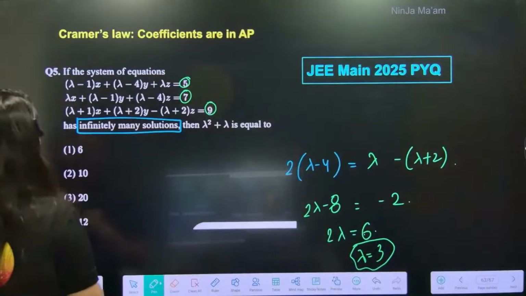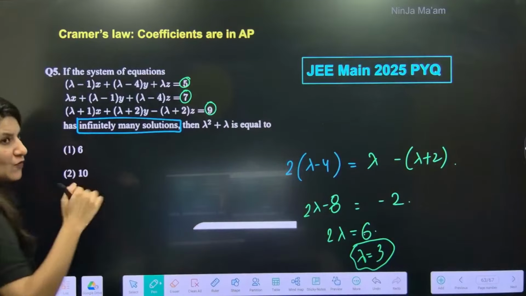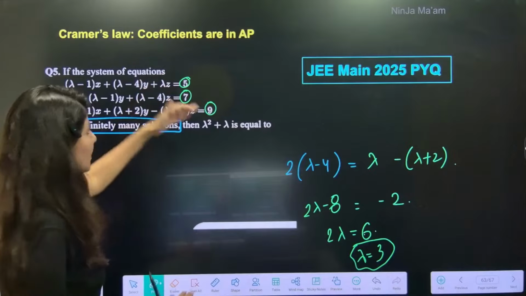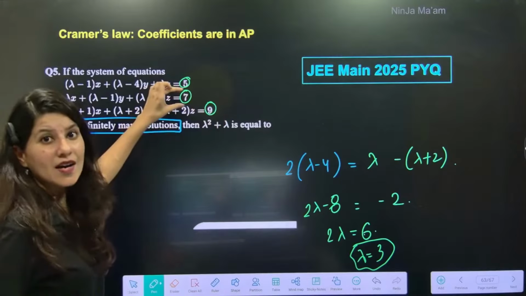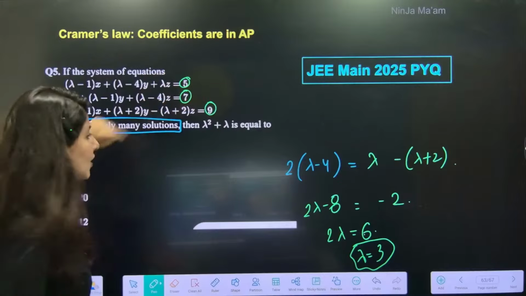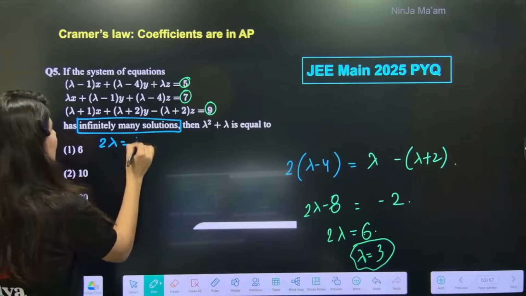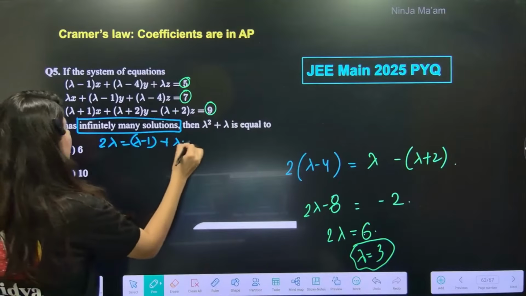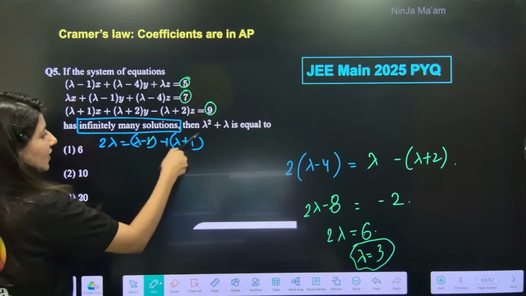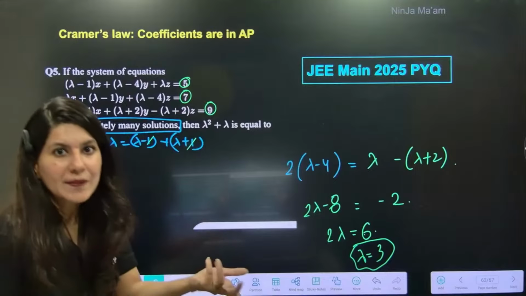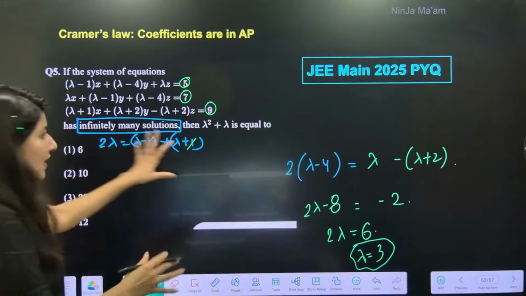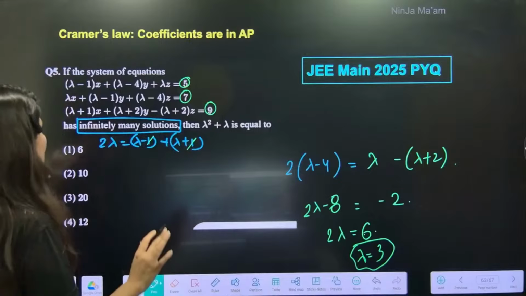Now, 5, 7, 9 are in AP. So double of the middle is the sum of the two extremes, right? So 2 lambda is equal to lambda minus 1 plus lambda plus 1. If you solve it, you will get 2 lambda is equal to 2 lambda. You will not get the value of lambda. In fact, these are in AP, confirming these are in AP.